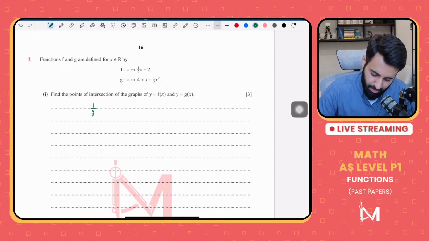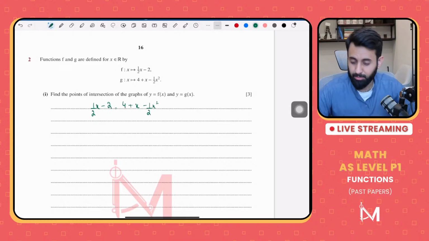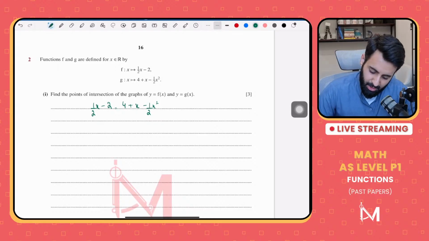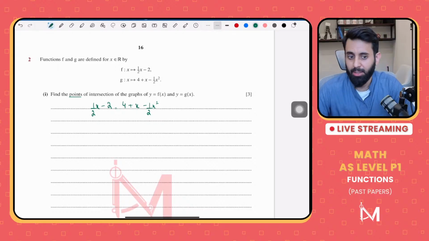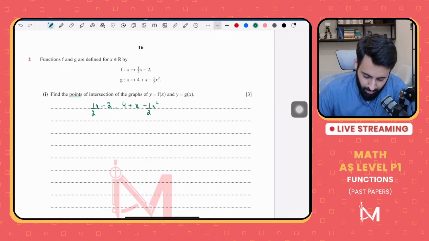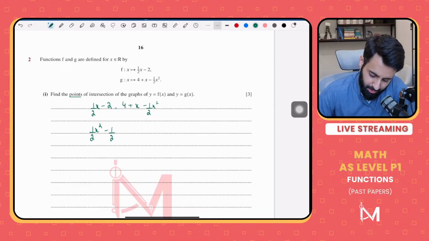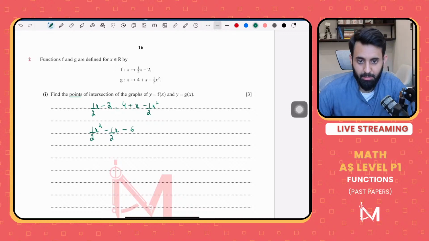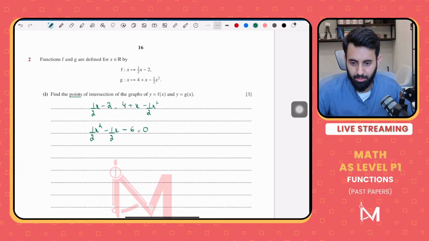So you get half x minus 2 is equal to 4 plus x minus 1 upon 2 x squared. Now, the question is asking for points. That means you're likely to end up with more than 1. So let's get all the terms on the left hand side. So we have 1 upon 2 x squared. Half x minus x, that's going to be minus 1 upon 2 x. Minus 2 minus 4, that's minus 6, equals 0. Now, let's see what do we get.